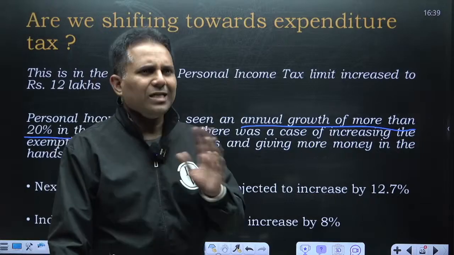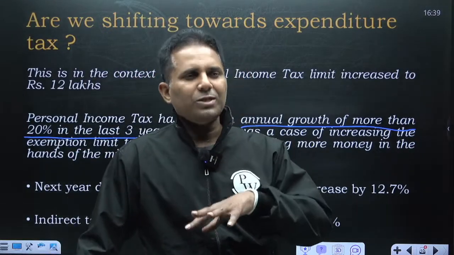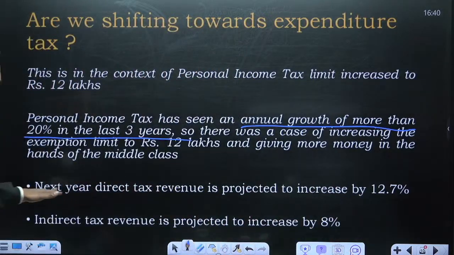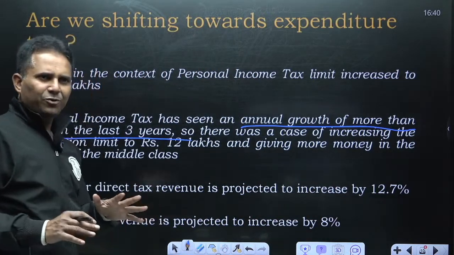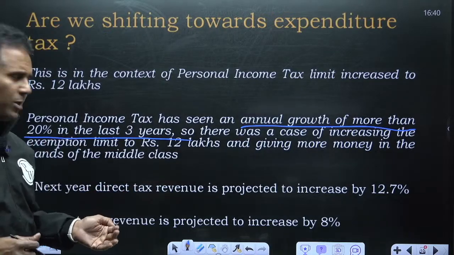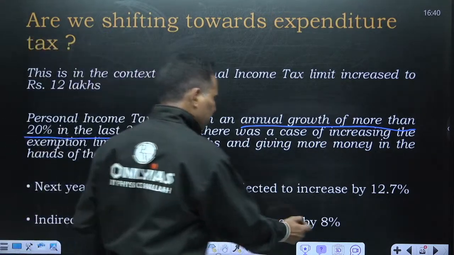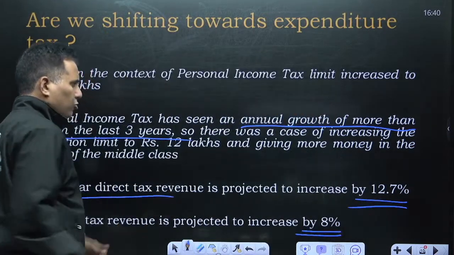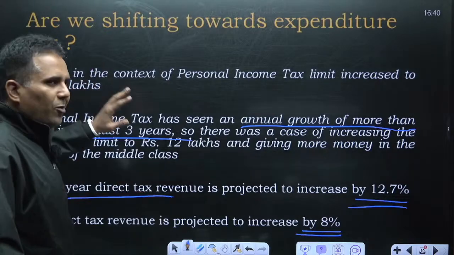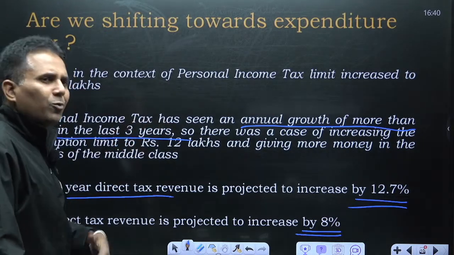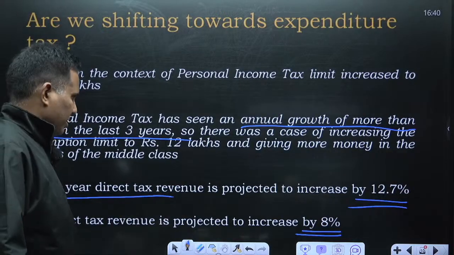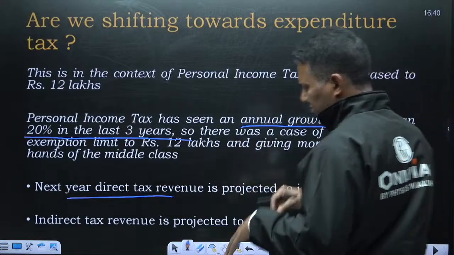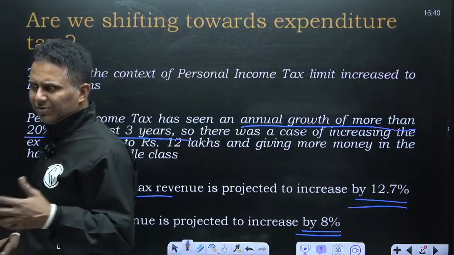So this is not the intent to get more GST. It is just to boost the urban demand of consumption. So next year, direct tax revenue is not going to increase less as compared to GST. Indirect tax revenue is projected to grow just by 8%, but direct taxes are going to grow by 12.7%. So it is not that government is shifting towards expenditure tax. It's just that personal income tax was going at a much higher rate because a large number of people came into the tax net. So government wanted to give exemption.